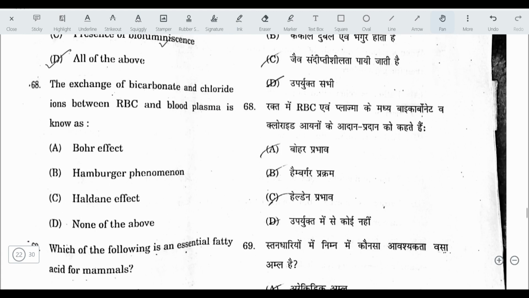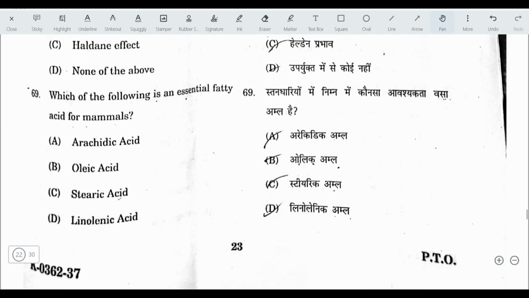Next question. The exchange of bicarbonate and chloride ion between RBC and blood plasma is known as. The answer here is Hamburger phenomenon. Next, which of the following is an essential fatty acid for mammals? The answer here is linolenic acid. Why is this essential? Because it cannot be synthesized in body and must be obtained from diet.